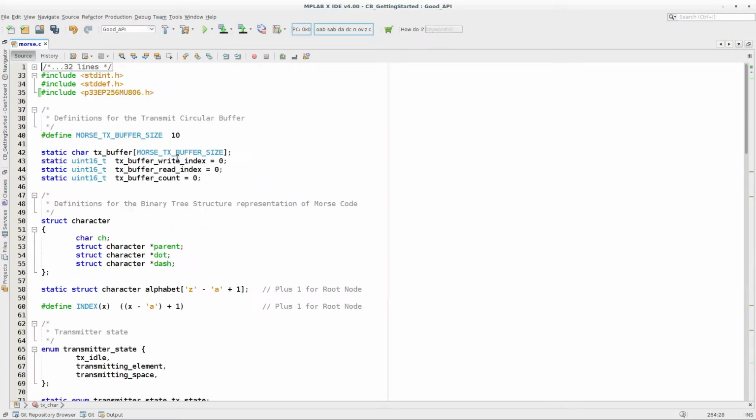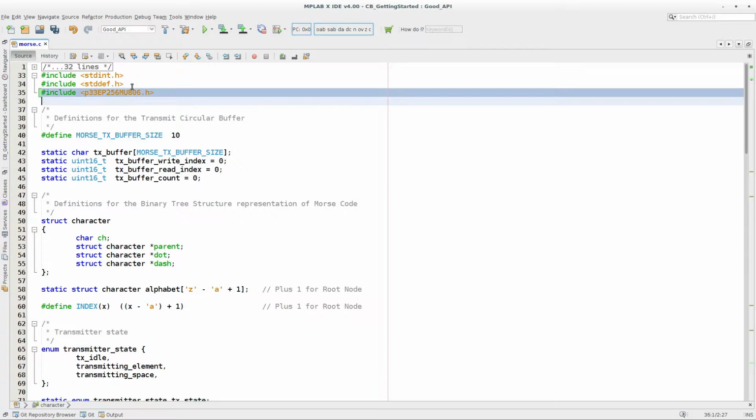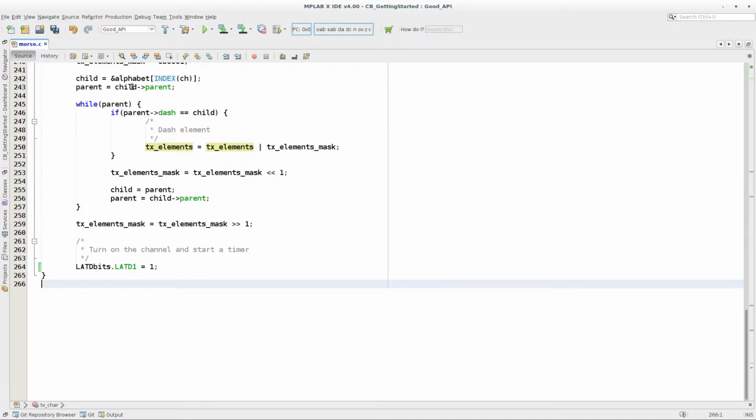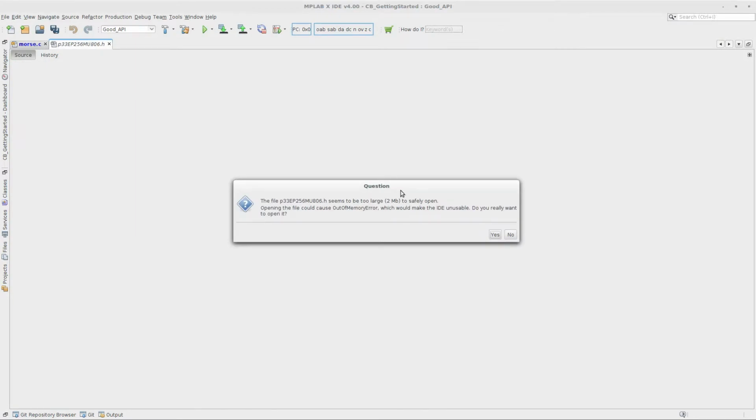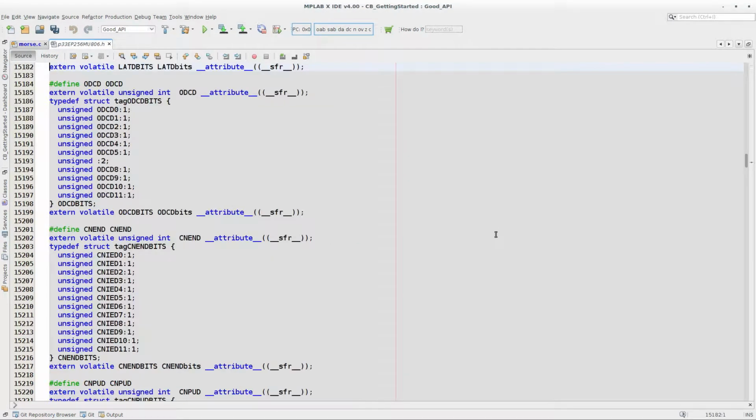Now this XC16 compiler is happy with it because the IDE, this NetBeans clone, has included the header file for that definition. So it's included the DSPIC33 header file, and I can jump to the definition of that. It's a large file, but yes, we'll load it, and that's our definition for that.